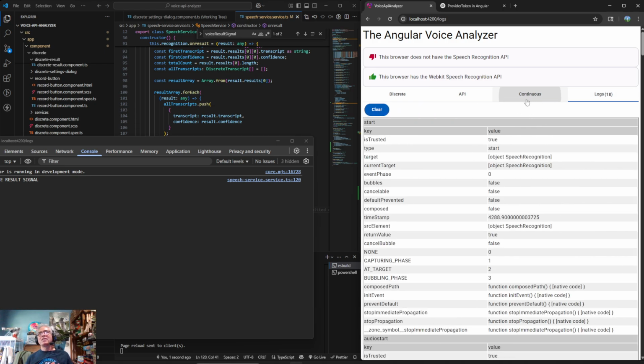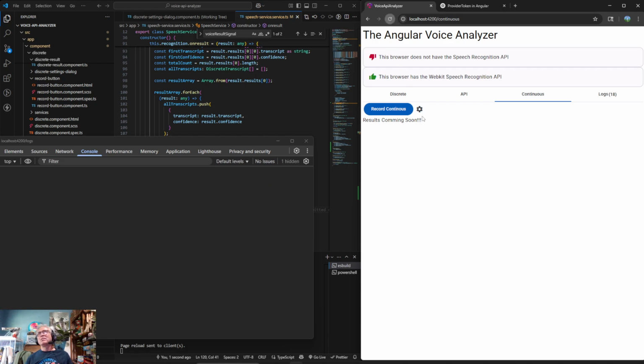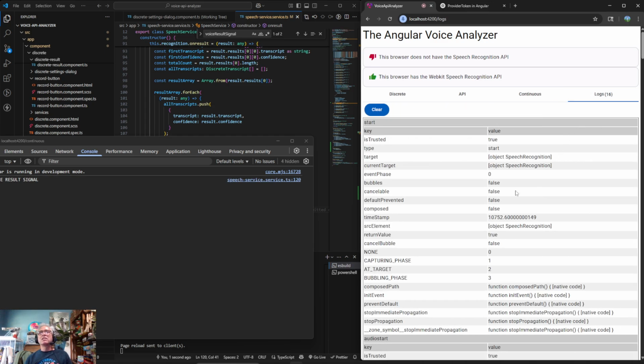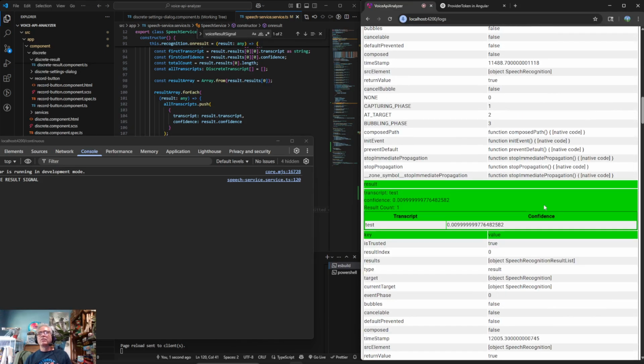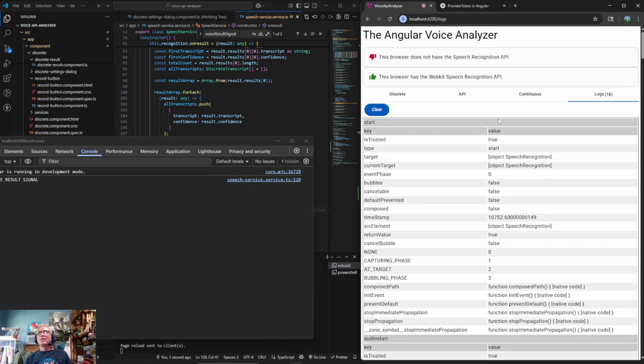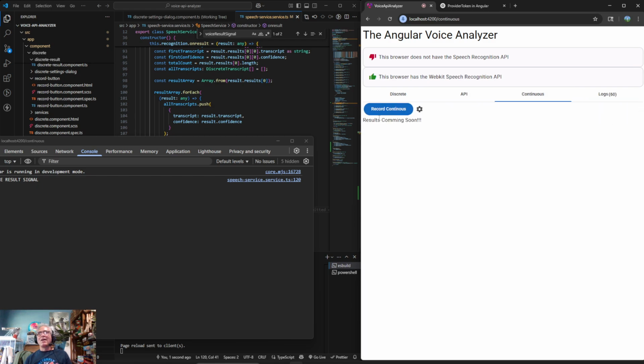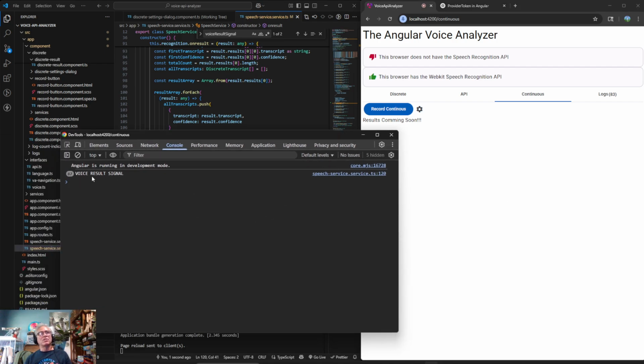Now I think if I do this, the one thing though is it is resetting itself, right? So if I say testing, 1, 2, 3, I come over here, it's still recording, but it's not picking up new stuff. And then if I come back over here, now it's back to record, which is wrong. We're getting voice signal results as we go, right?